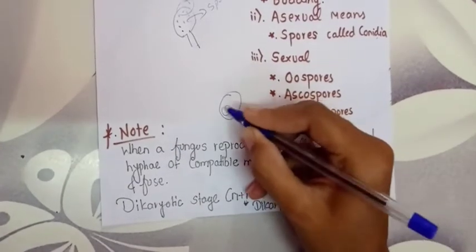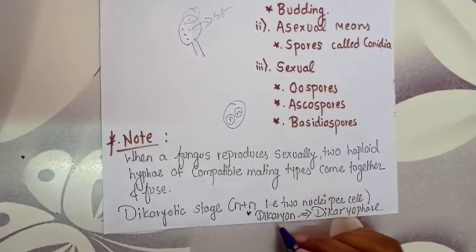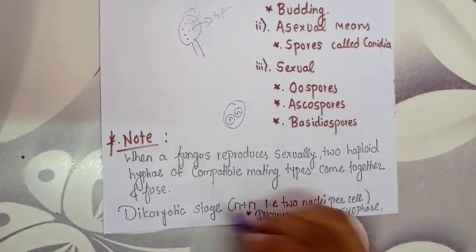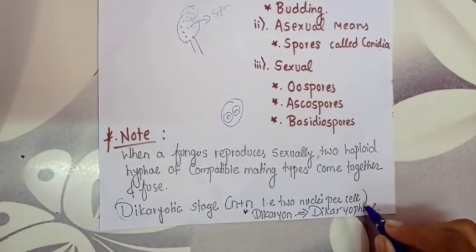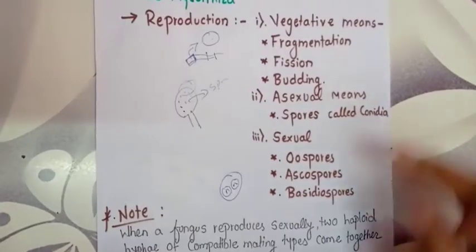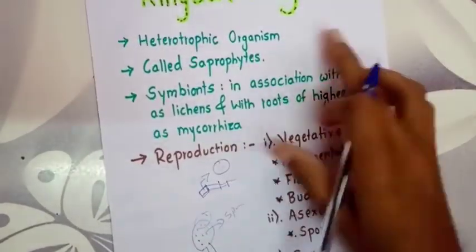In one cell there will be 2 nuclei. That is called dikaryon, and that phase is called dikaryophase. This is a very important note as it has been asked as a direct question in the NEET exam. In this way, these are the common characteristics or features of the kingdom fungi.